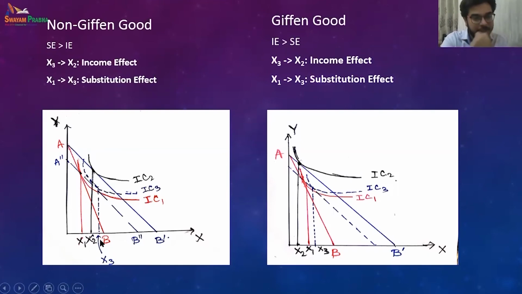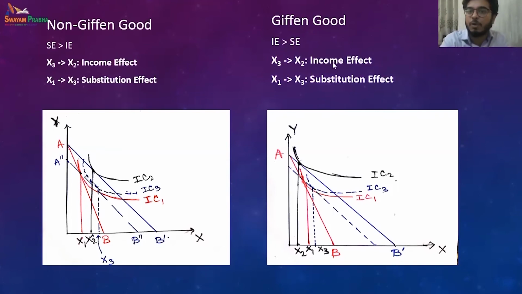Now you see that the income effect, x2 to x3, is smaller than the substitution effect, x1 to x3, and so they will finally end up buying more, x1 to x2, even if price has fallen. And the income effect says no, you should not buy more. But because the substitution effect is stronger, they are saying no, you should buy more. Even if the income effect says we should buy less, finally the substitution effect is more powerful. So they end up buying more.